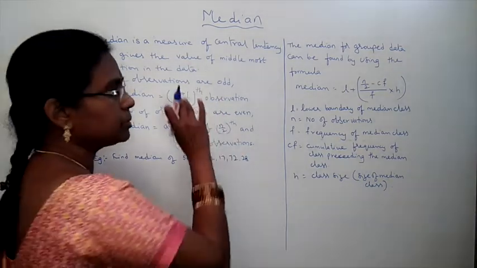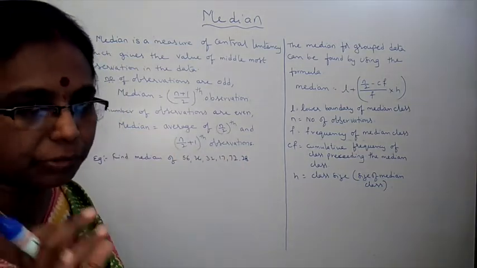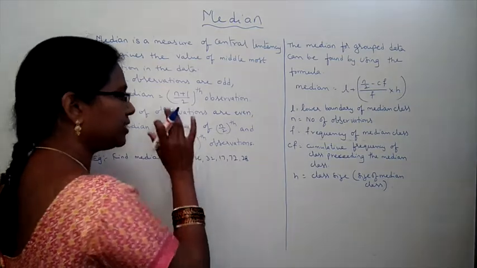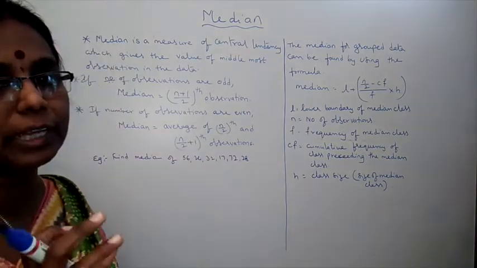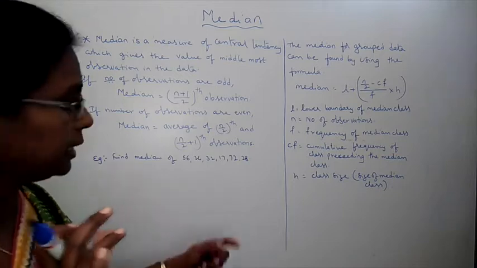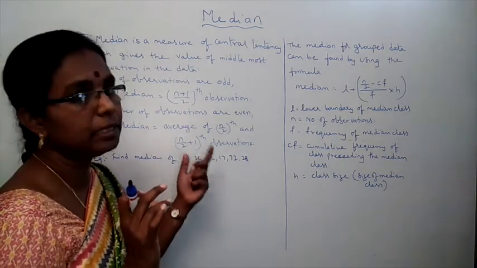Suppose it is odd, then the middlemost one we take as the median. But when the observations are even in number, we have to take the two middle terms, and the average of those middle terms is the median.